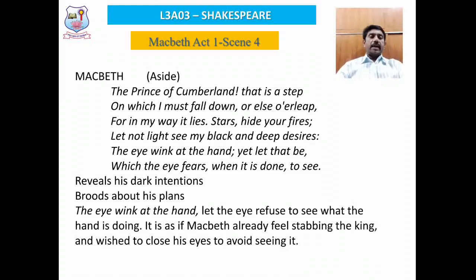The eye wink at the hand. Let the eye refuse to see what the hand is doing. It seems as if Macbeth already feels himself stabbing the king and wishes to close his eyes to avoid seeing it.